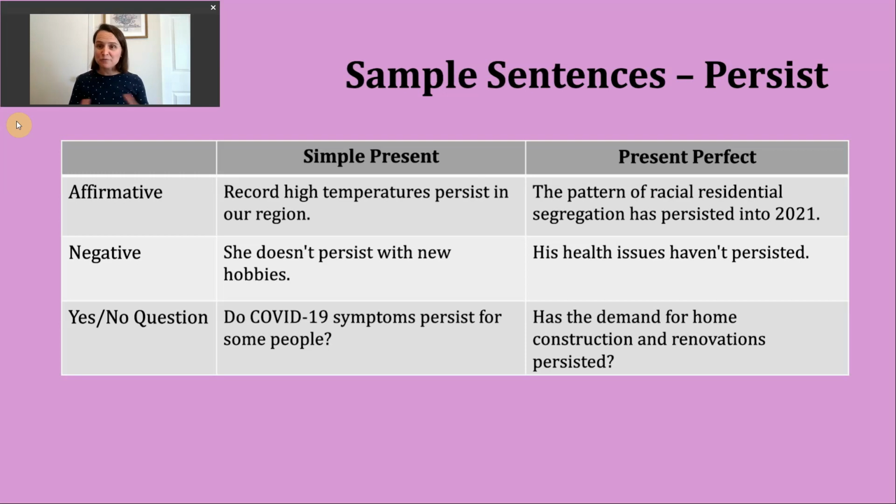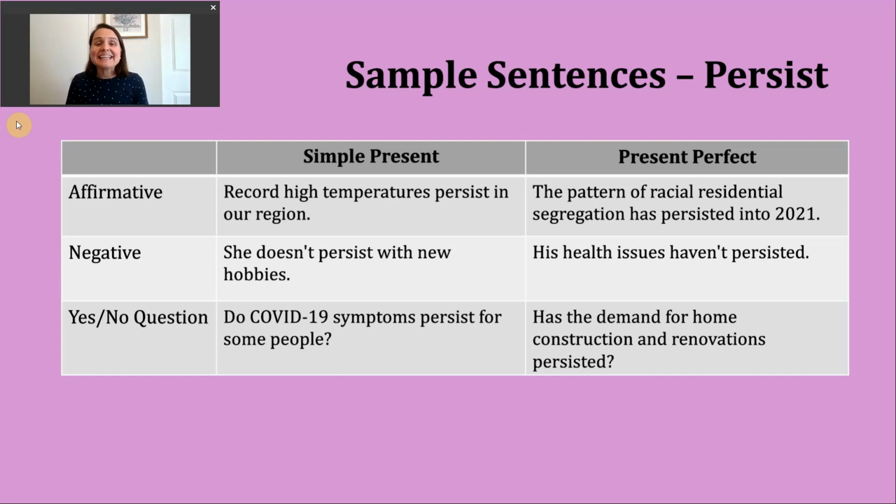So this sentence might sound rather complex. Residential is referring to homes where people live. And what it's saying is, and maybe we need a little bit of history here, there used to be policies that made it difficult for certain races to live in certain neighborhoods. And this pattern, or in some cases, these policies have continued into the present day.